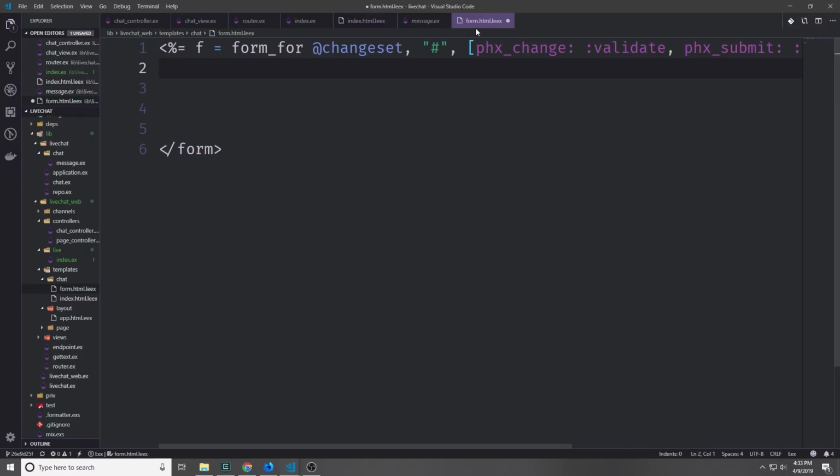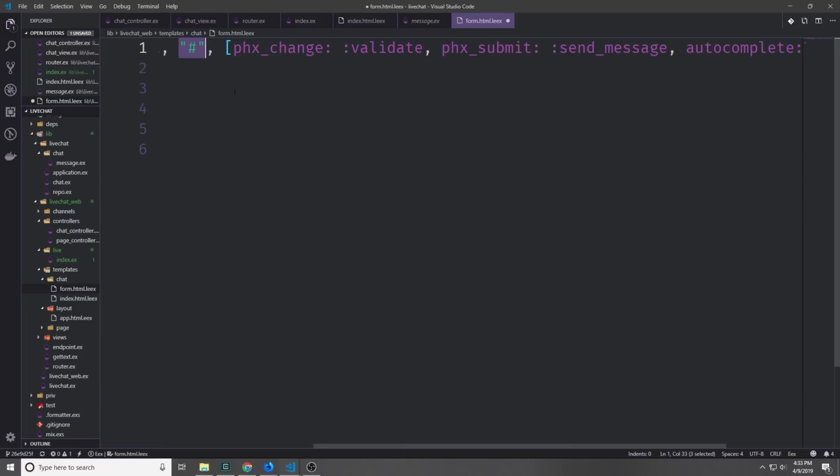Now let's create our form. So we're going to use some embedded Elixir here. We're going to say f equals form_for, pass in our @changeset, then pass in a #. Then we're going to set up a bunch of different atoms. So we're going to add a phx-change. This is all of the events that happen on change.